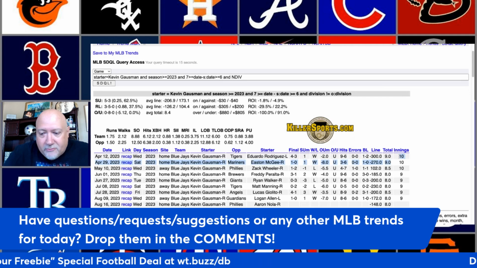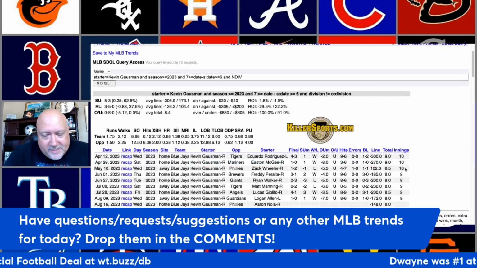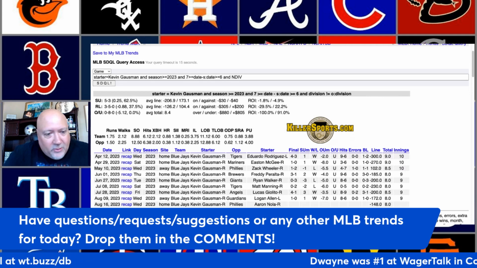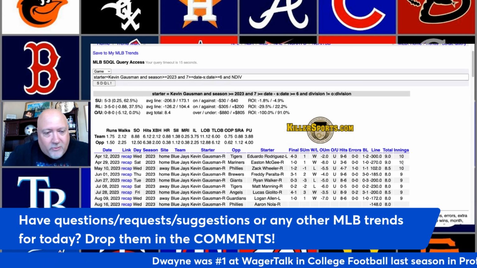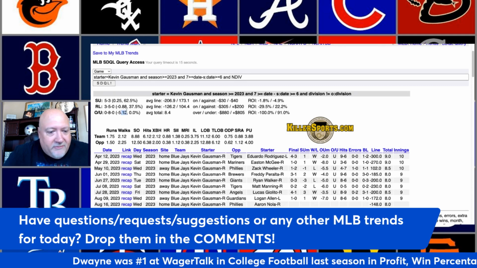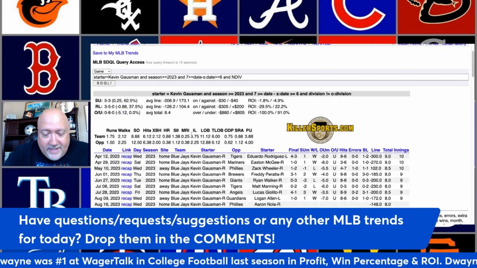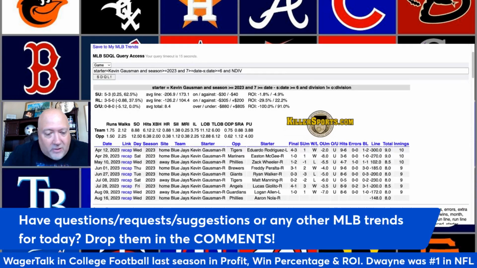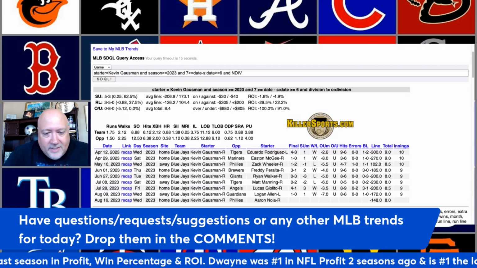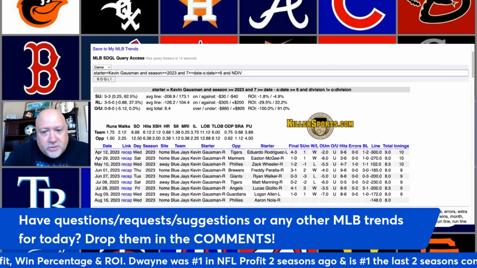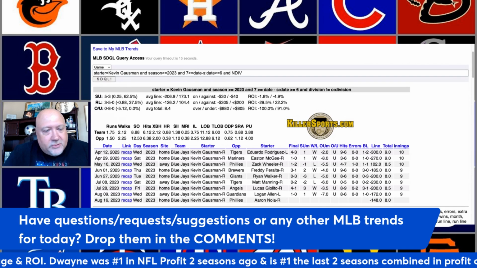There were even 3 extra inning games in this query. So if you take away the extra inning runs, this margin would be even higher. And again, this trend is active today. Gausman and the Blue Jays at home against the Phillies. So let's go to Gausman trend number 2.